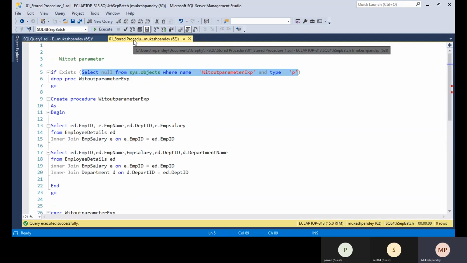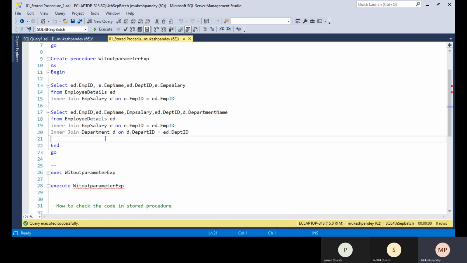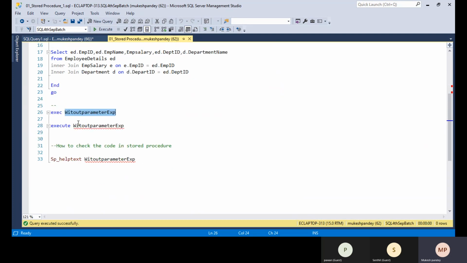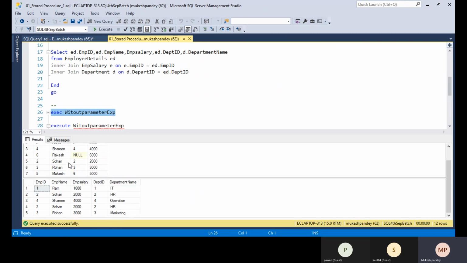The next step is how you can execute the stored procedure. Next time, whenever you require this part of the code, there is no need to execute the complete code. You can just execute the procedure. For executing the procedure, you just write execute and the procedure name. You can also write the complete word execute. If you execute this, whatever code is available in the body, the output will be displayed here.